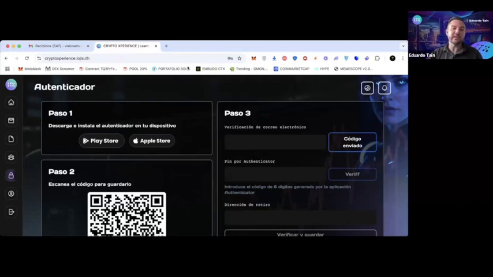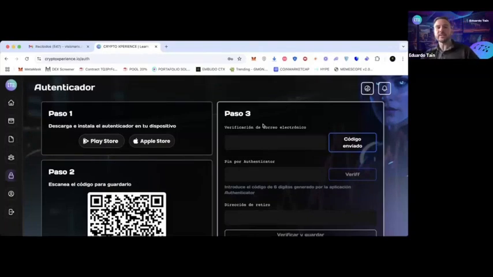So now I'm going to do that step of scanning the QR code, give me a moment as I do it quickly. I open the Google Authenticator app. It's a free app, also available in the App Store and Google Play. Now what I do is scan it. It already appears here for me. Now let's go to the next step. I already have it here. I share the screen again, and you will see the next steps.